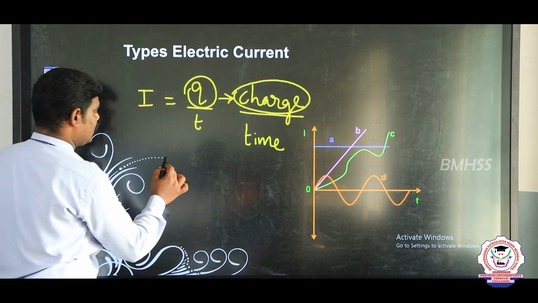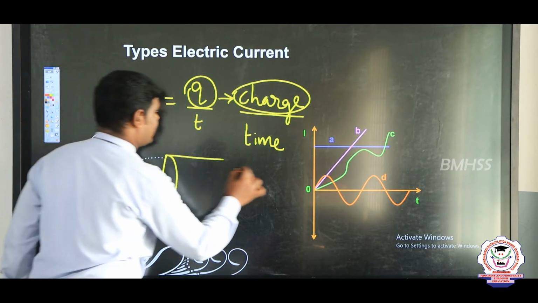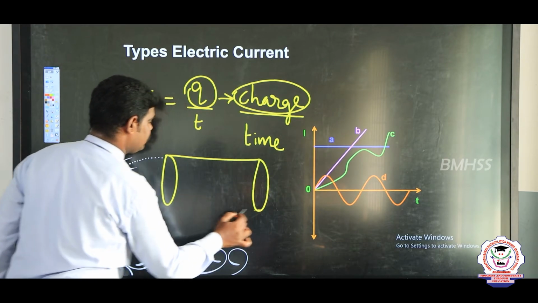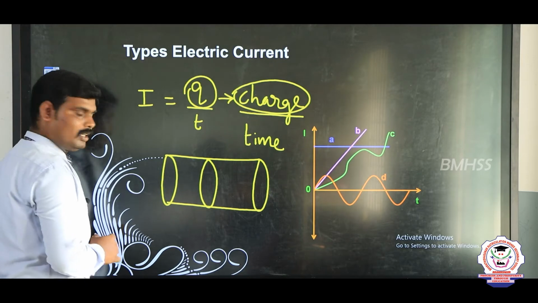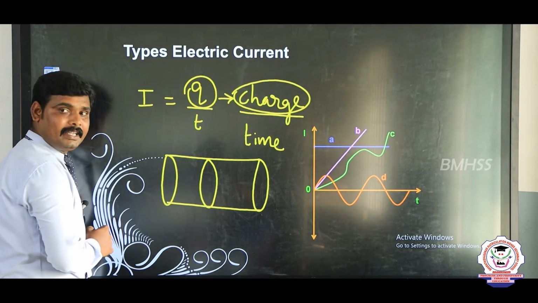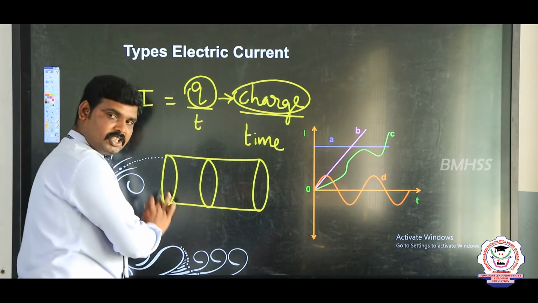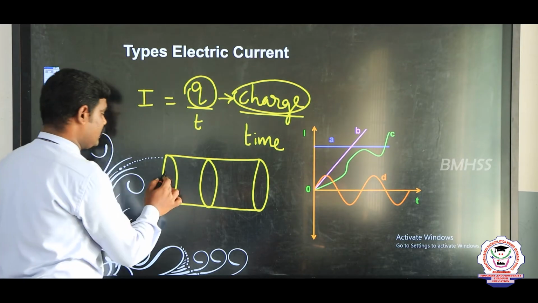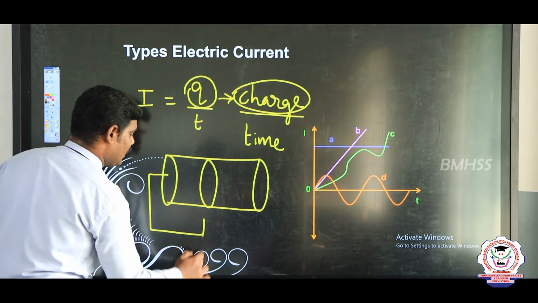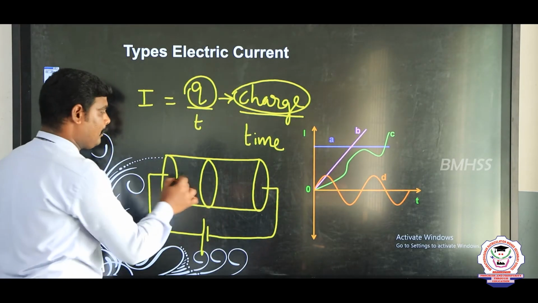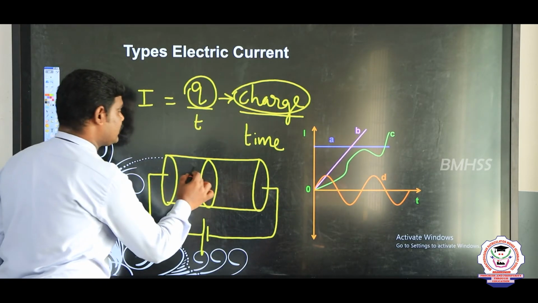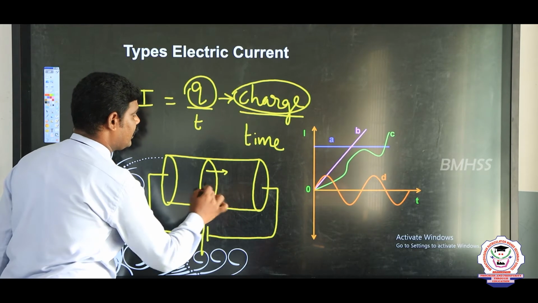See my dears, this is a conductor. Now I draw the area of cross section A. Here n number of positive and negative charges are present. When I apply an electric field across this conductor, the charges cross this particular area.